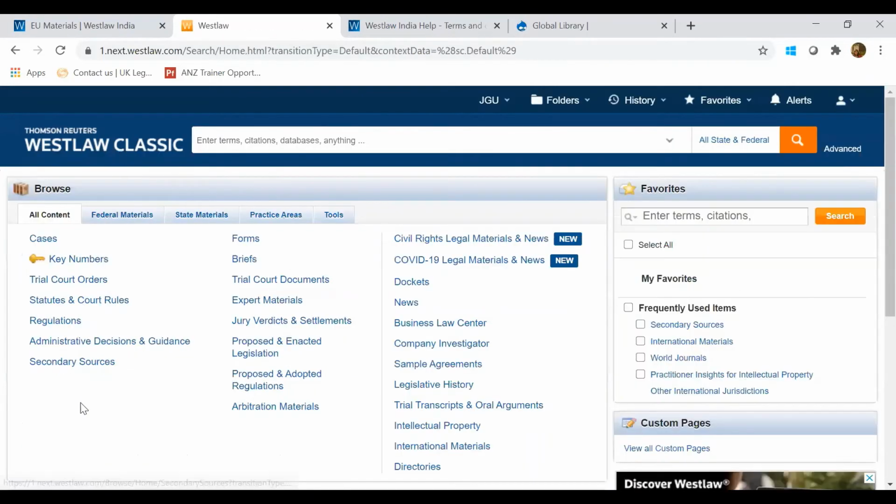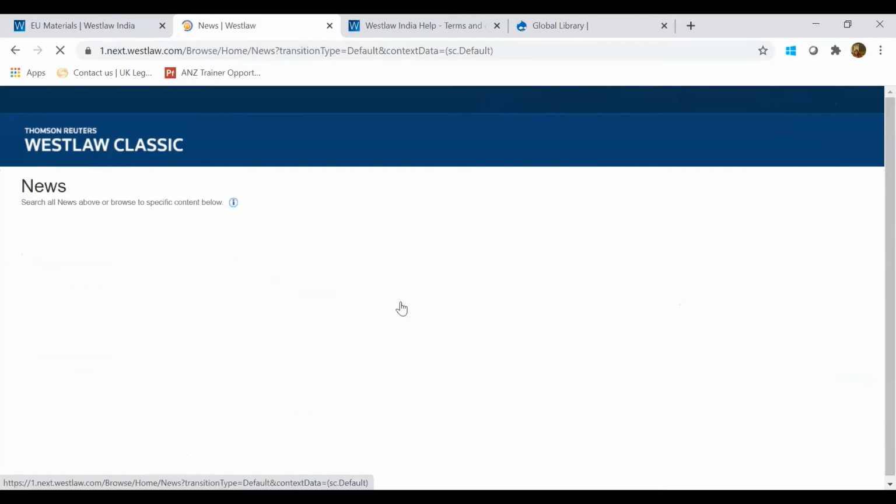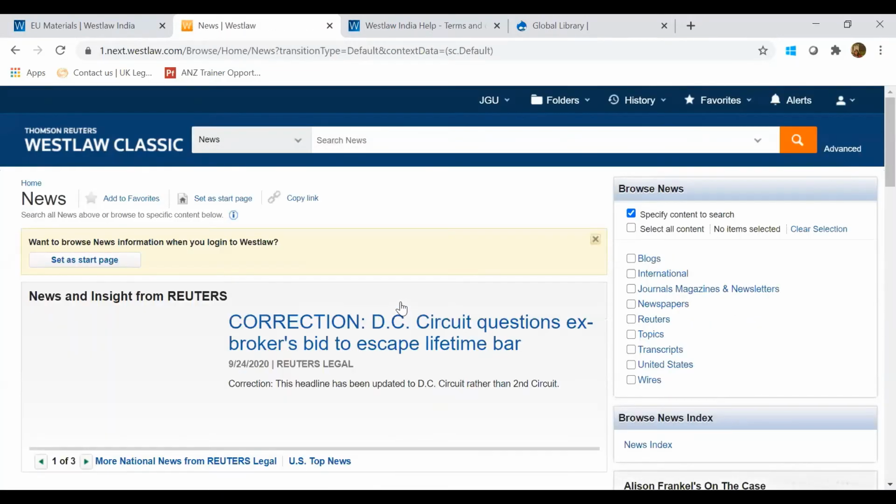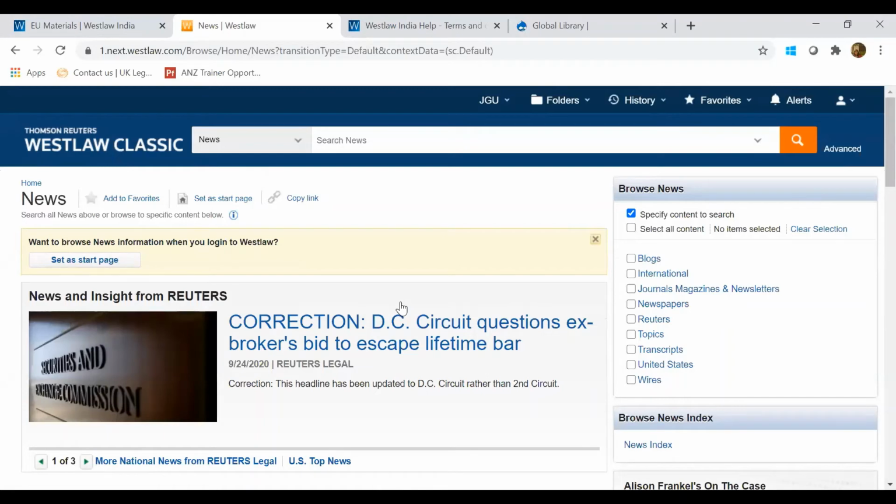The last part in this section would be the news section. If you want to look at the news around the world, and any magazines or newspapers you're looking to read, just go to the news section here. On the right hand side, there's a news index which is available.